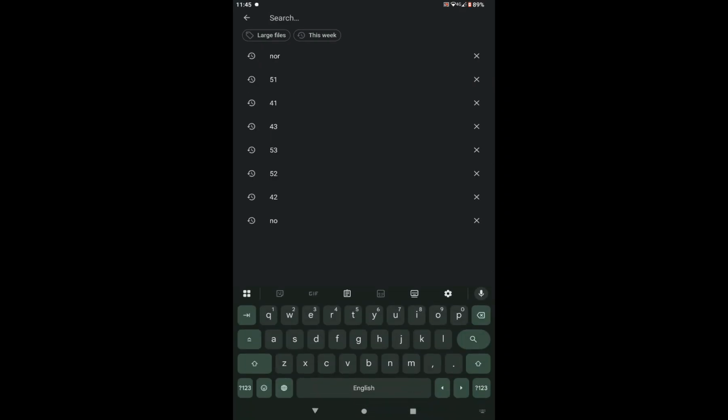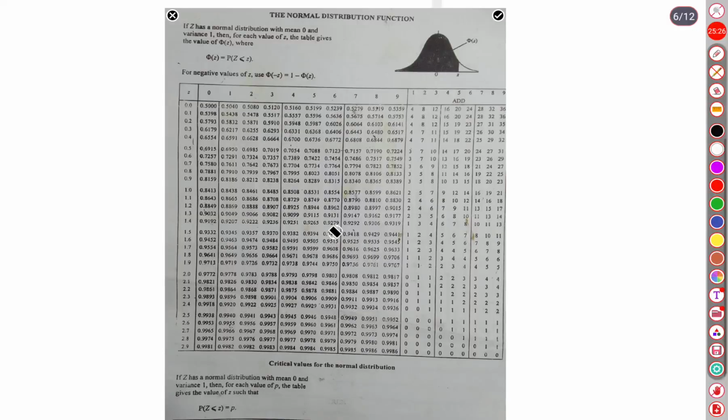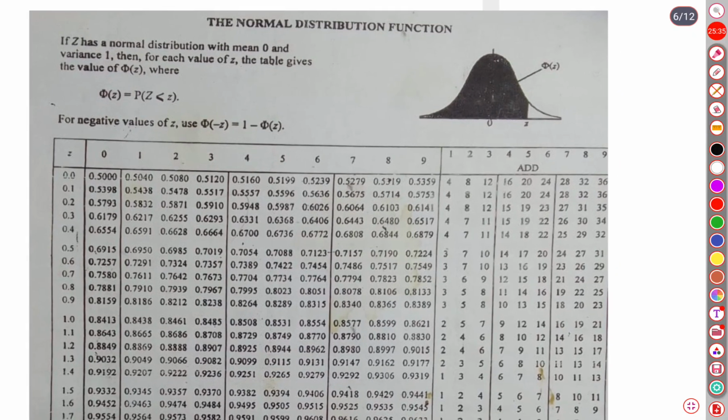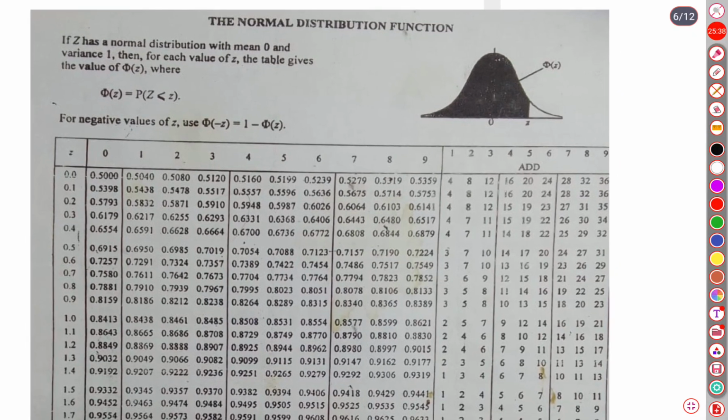So 1.3 is over here, then 7 is over here. After that there comes 2. So for 1.37, this is the column, and this is our probability. Then with that we will have to add up these three.